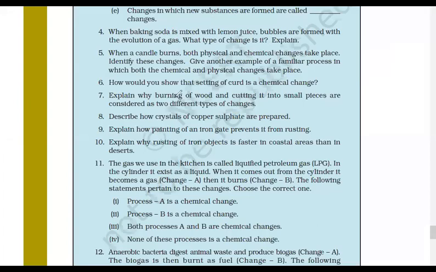Okay, now sixth one. Sixth one, Rishika. Wait, I'll unmute Rishika. Sixth one. Rishika, sixth one. Can you answer? Rishika, are you there?